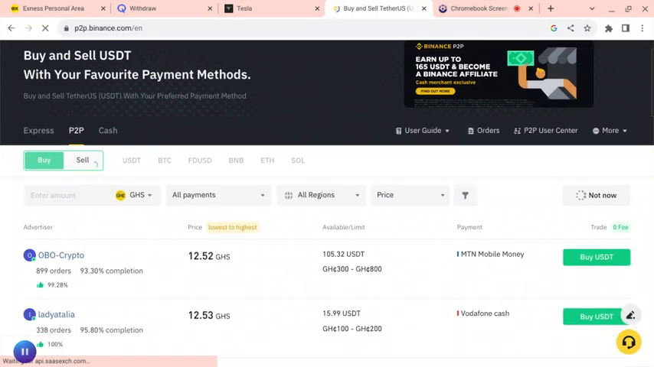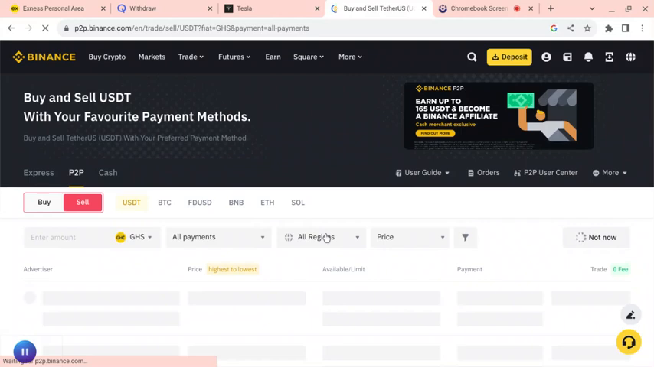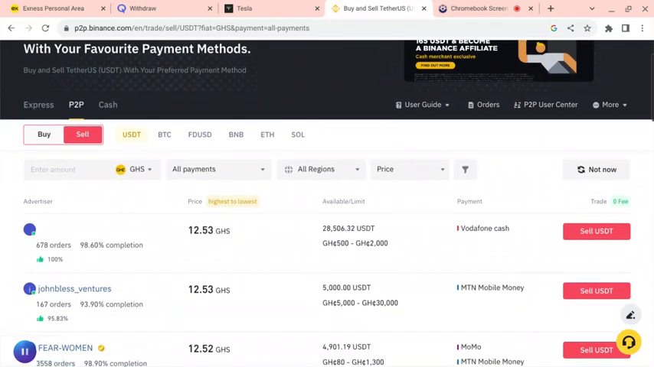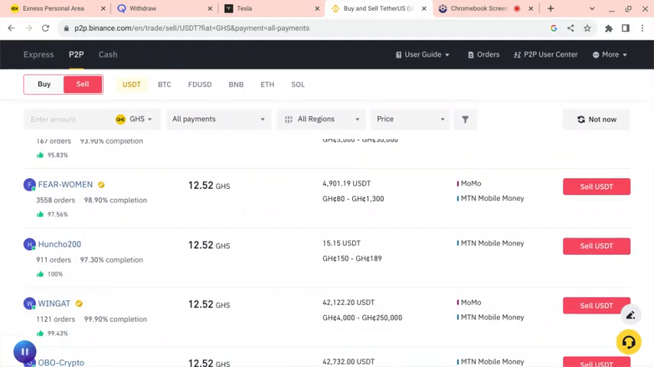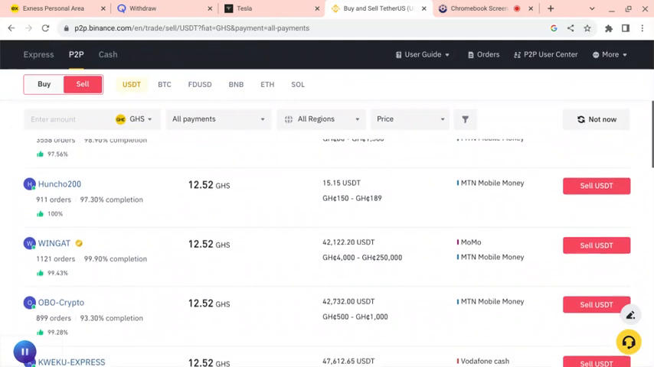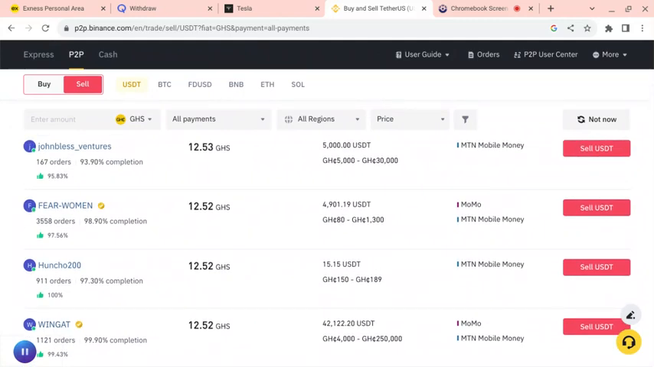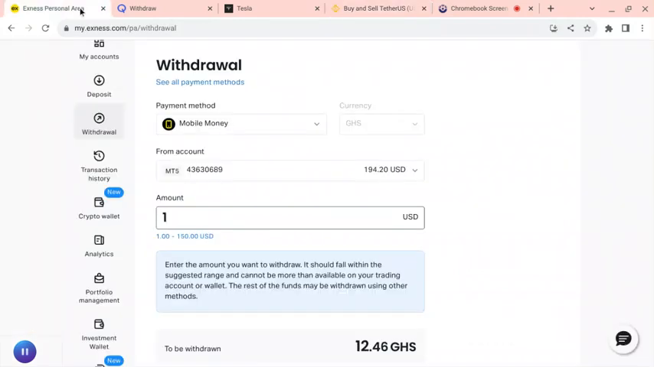So when I come to sell, here I can sell it for 12.53, 12.52. I think here is very good. So it means that I will not sell it here. I'll come and sell it over here. So this is how I'll do it.